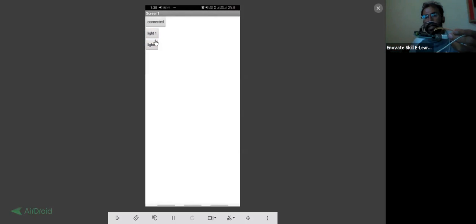So that you can design your customized app and you can run it on your hardware. That is about interfacing with the Bluetooth, interfacing with the hardware using your own app with your own code. Now I'm going to tell you a very simple way, without coding, how you can interface your Bluetooth module and how you can make any project based on it.